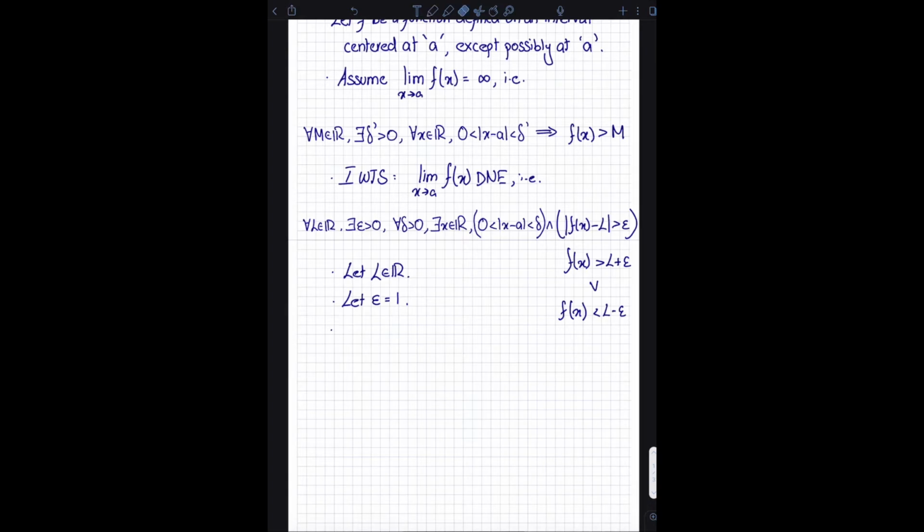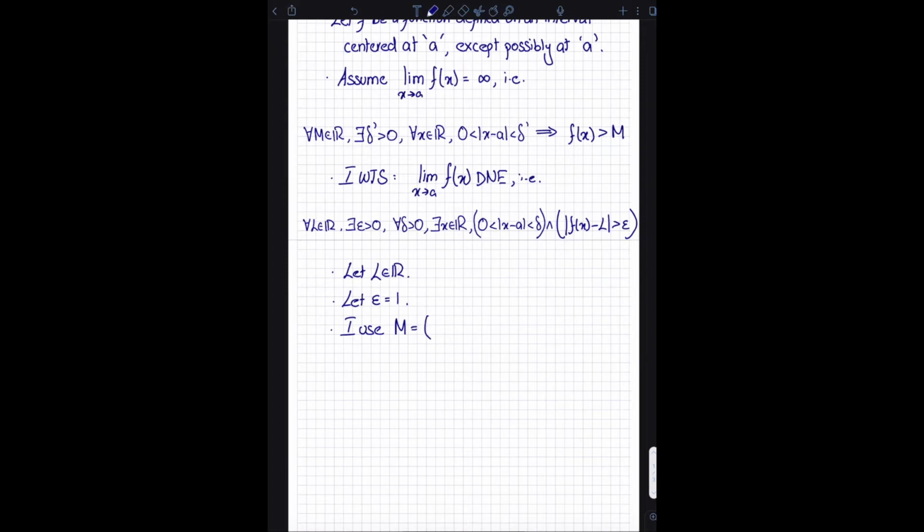And in this case, I'm basically going to ignore this part. This part looks quite like f of x is greater than M, except that instead of M, I now have L plus epsilon. And that is what I'm going to do now. I'm going to correct this by saying I use M equals L plus 1, which by the way is a real number.